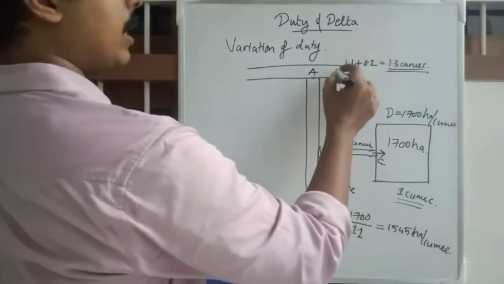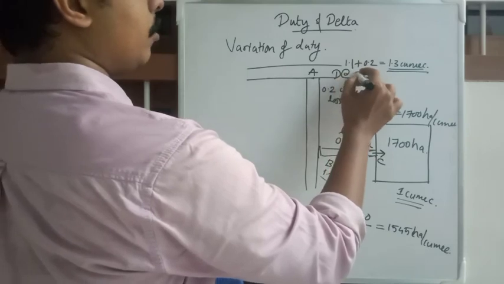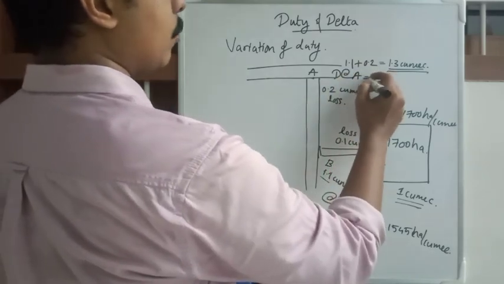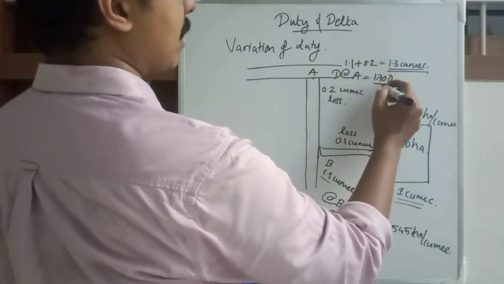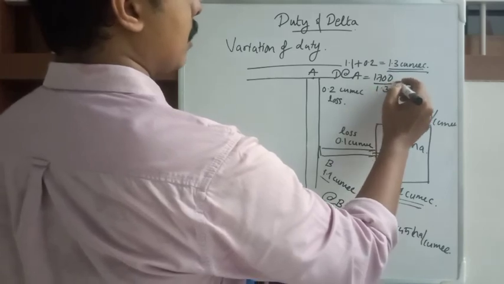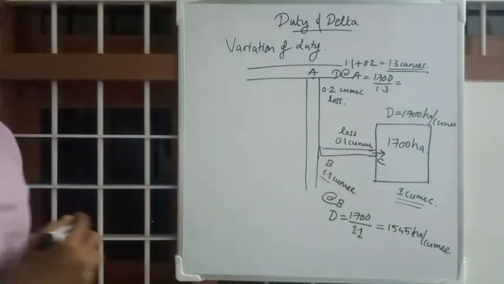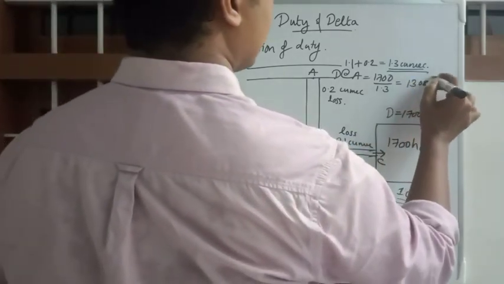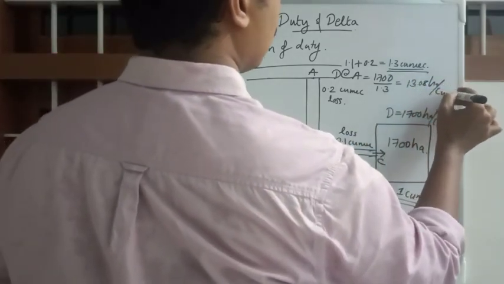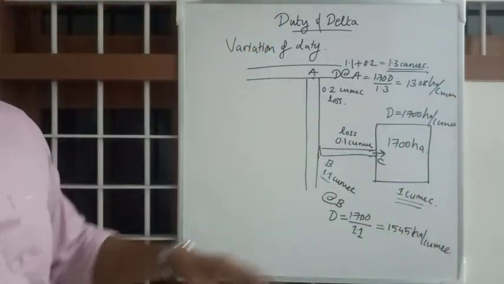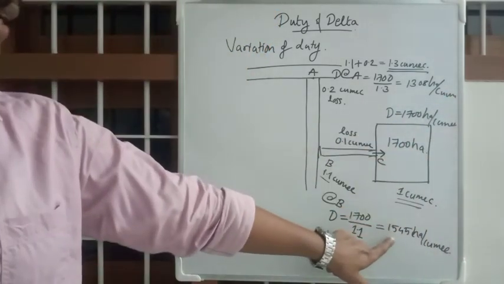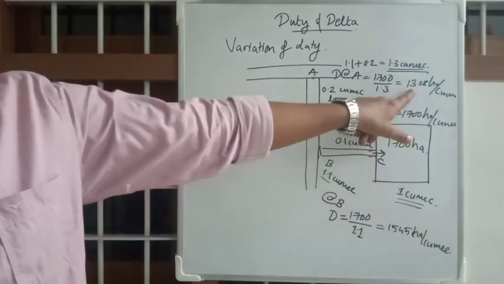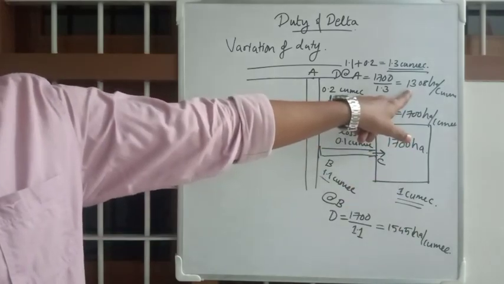So what will be the duty at A? Duty at A is equal to 1700 divided by 1.3, that is 1308 hectares per cubic. So initially it was 1700, then it became 1500, and at A it became 1300.